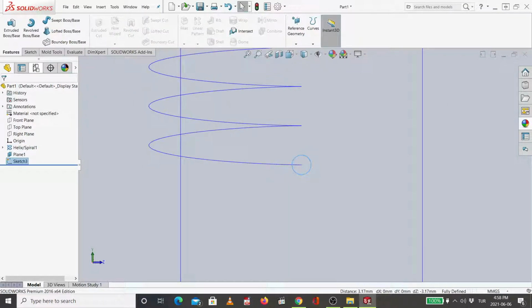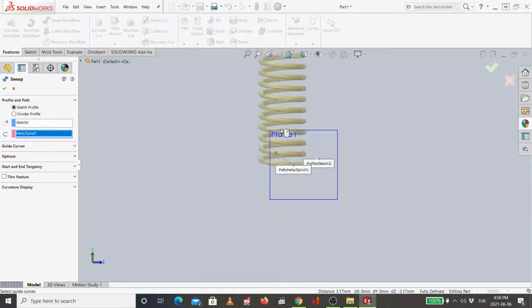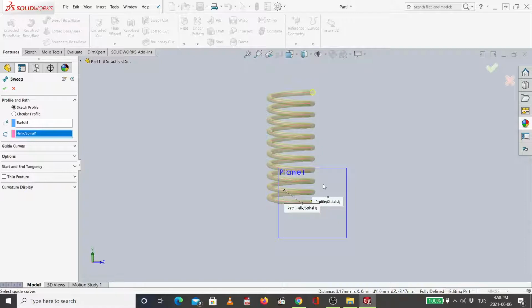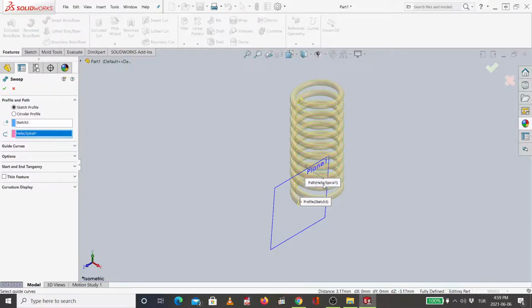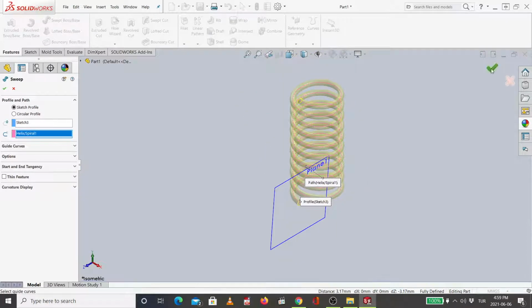After that, I go to feature, swept boss. The profile is already selected, but the path will be this. You can see now. And then I say okay.